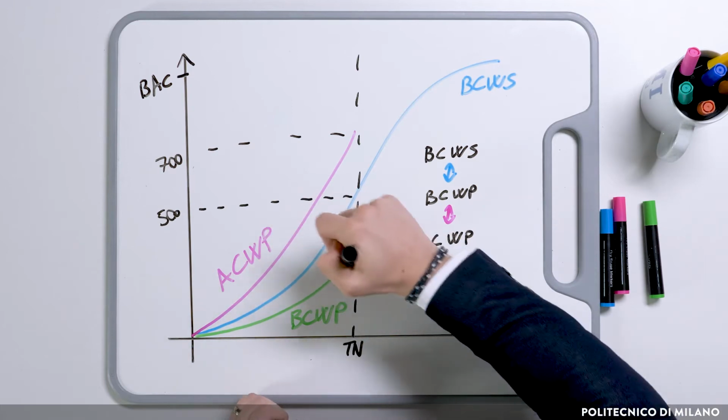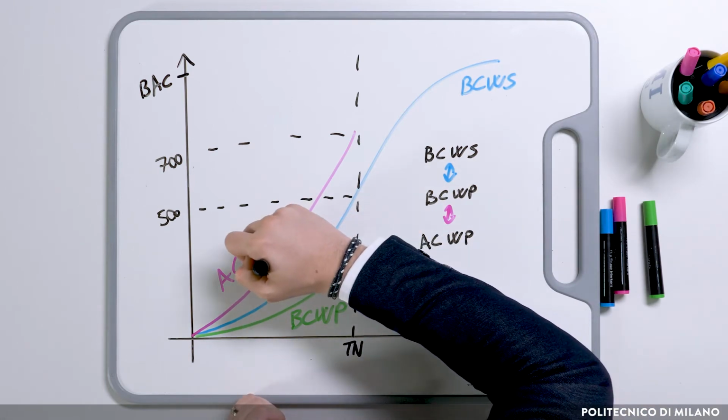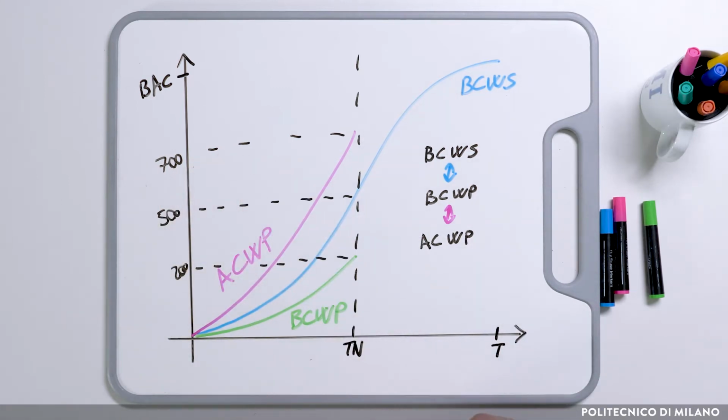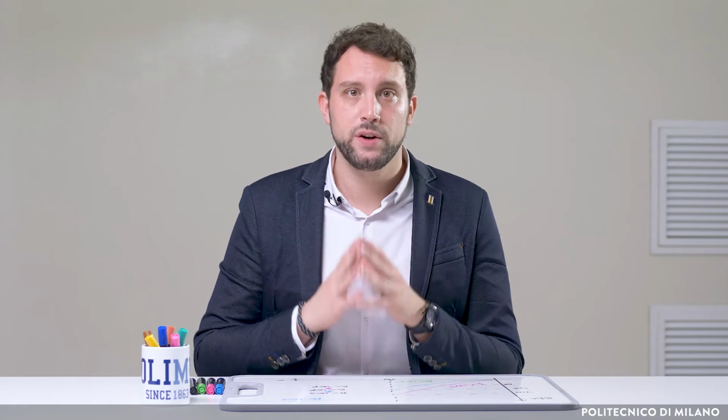Let's pretend, in our example, to have a BCWP which equals 200. What I can do now is compare the BCWP and the ACWP. These two curves consider the same amount of work, the work performed. Therefore, the only reason that can explain the difference is cost-related.